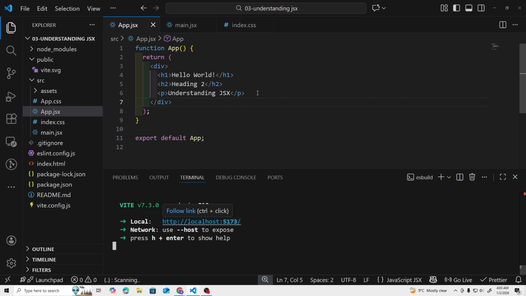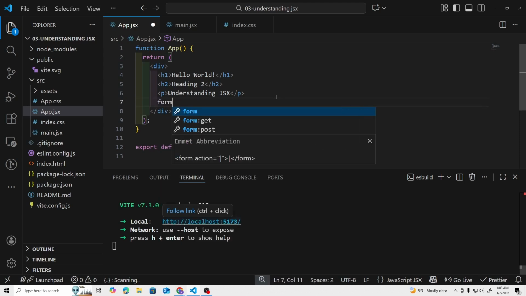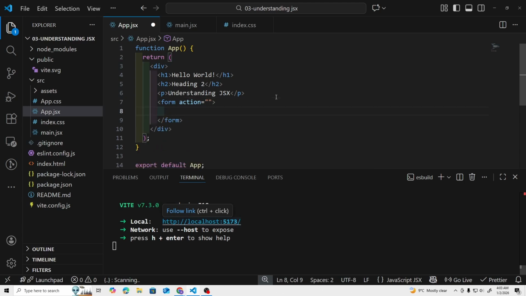So back in VS Code, now let's create a form, and there are a few differences when we are dealing with input and label elements, and let's discuss those. A form element, and inside of which let's create an input. So now this input tag is a bit different from the HTML one. So here we need to add a forward slash and then the closing angle bracket. So in HTML we do it without the closing slash, but this is not valid in JSX. So we need to put the forward slash and then the angle bracket.